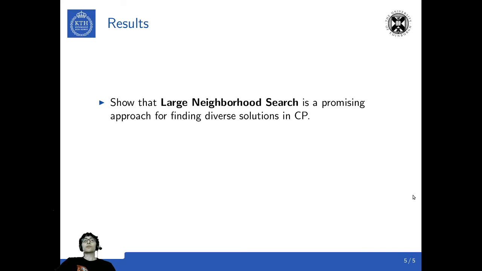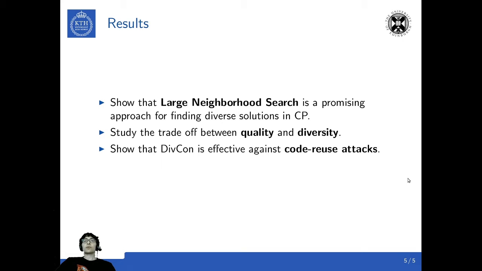Our results show that large neighborhood search is a promising approach for finding diverse solutions in CP. We studied the trade-off between quality and diversity and show that our approach to diversity by construction is effective against code reuse attacks. If you're interested in our work, please watch our full video or read our paper. Thank you.